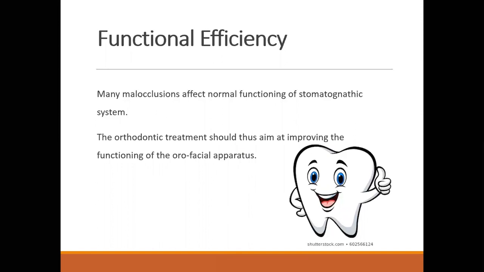Functional efficiency. Due to malocclusion, the patient may not have a normal chewing pattern. Maybe the occlusion has no good contact, or maybe the upper and lower central teeth are proclined.